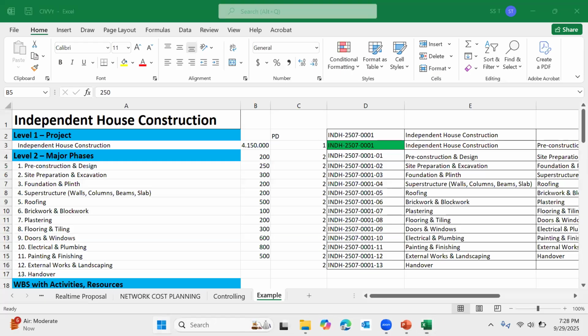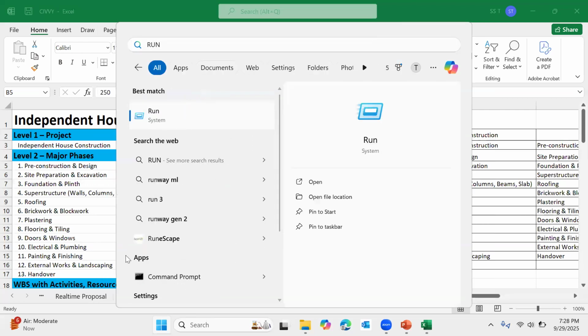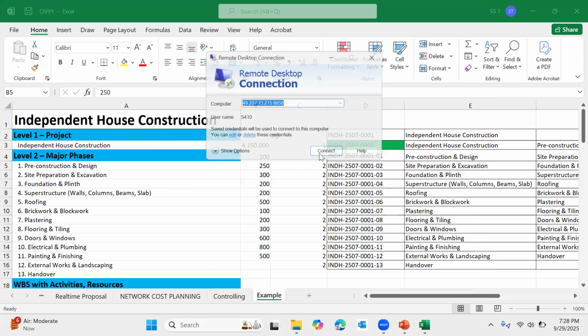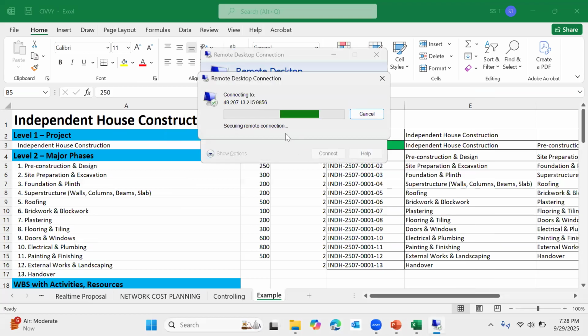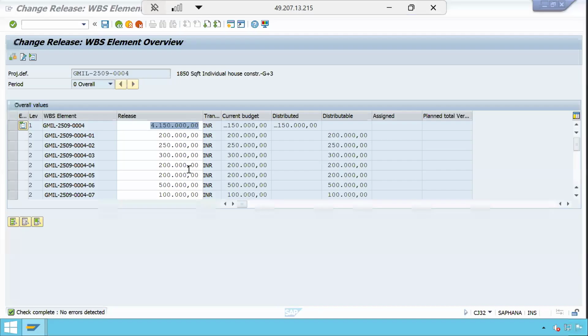Okay. This server has got some issue. Let me restart. Hopefully the session will be fine.